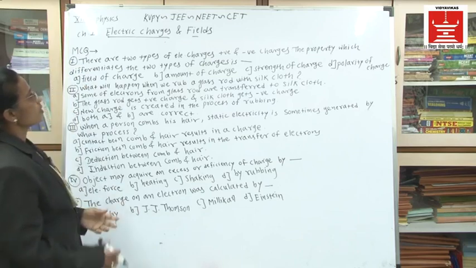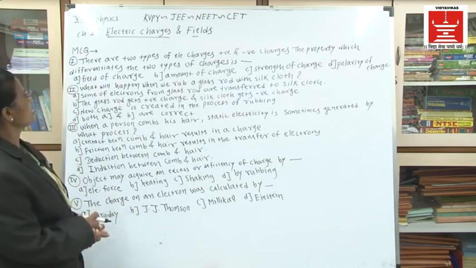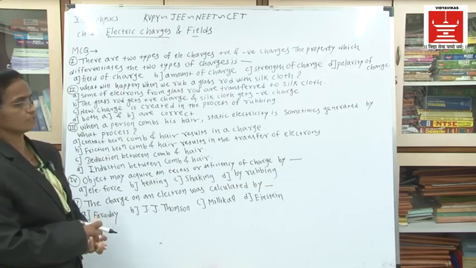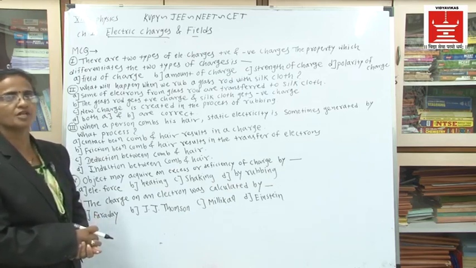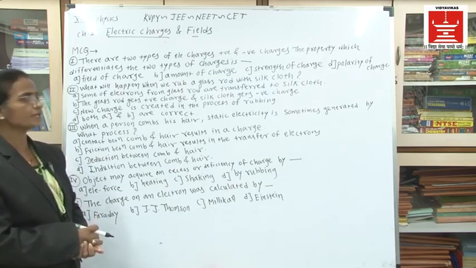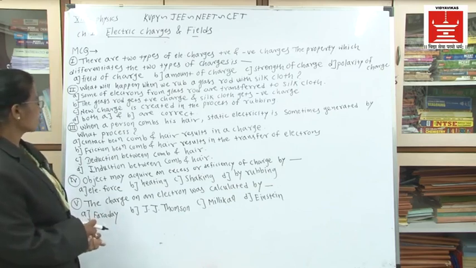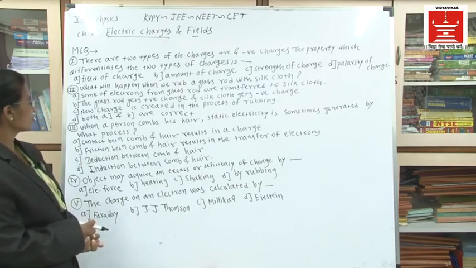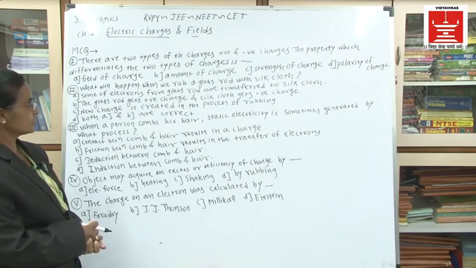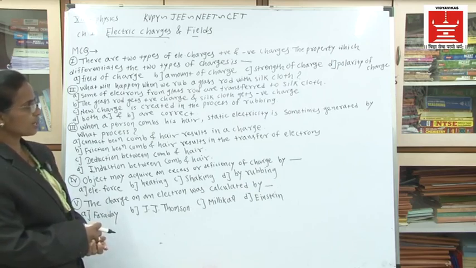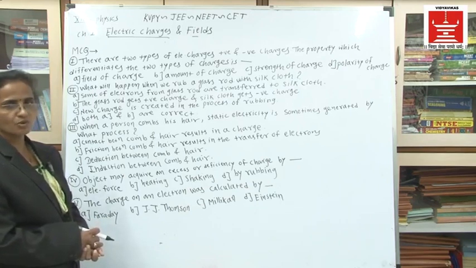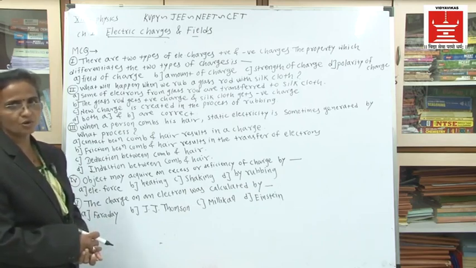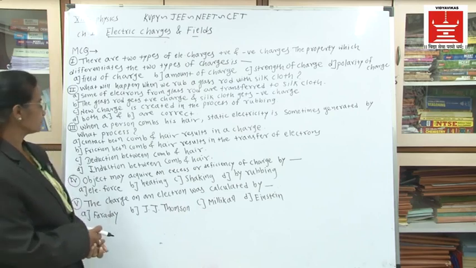Which property differentiates the positive and negative charges? The options are: A, field of charge; B, amount of charge; C, strength of charge; and D, polarity of charge. You have to find which property differentiates positive and negative charges from each other.